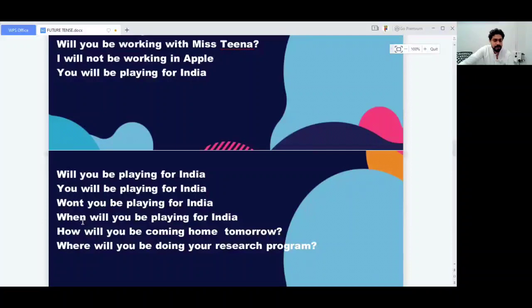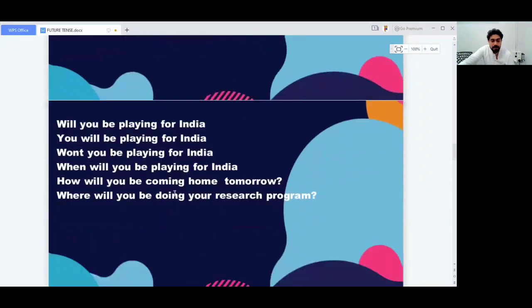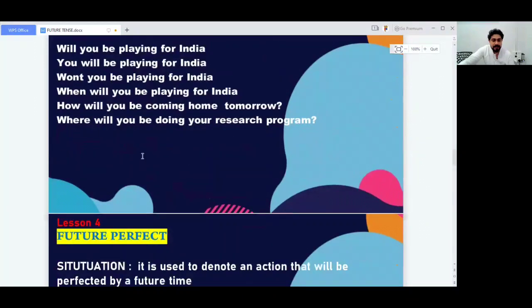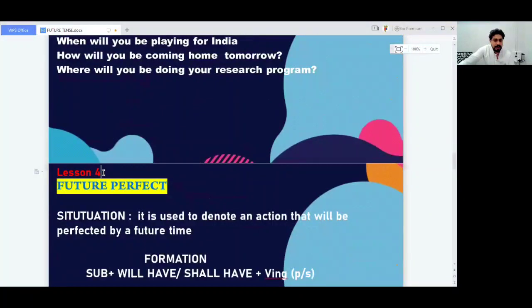And the WH, you put the WH just before the auxiliary verb, then the subject. When will you be playing for India? I'll be playing after 10 years. How will you be coming here? How will you be coming home tomorrow? I'll be coming by bus. Where will you be doing your research program? I'll be doing my research in the US. I'll be doing my research in Cambridge. So that's it, and let's move on to the next lesson.